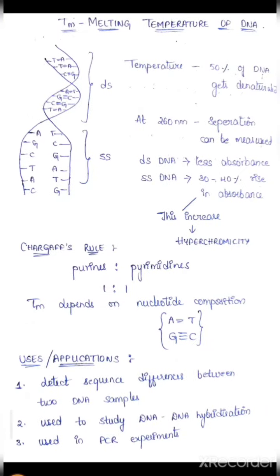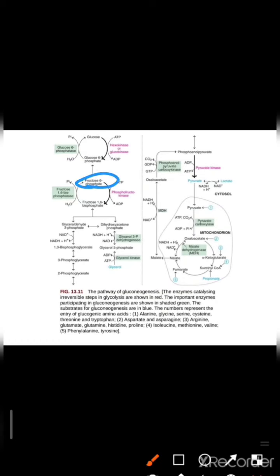So this enzyme converts fructose 1,6-bisphosphate to fructose 6-phosphate. The formed fructose 6-phosphate will form glucose 6-phosphate. This glucose 6-phosphate takes the help of glucose 6-phosphatase to convert to glucose. Finally the glucose will be formed.